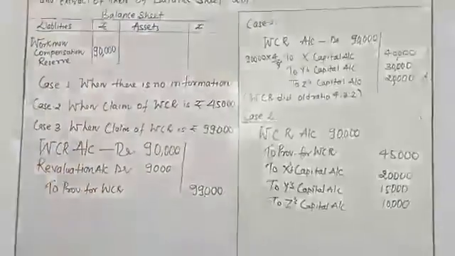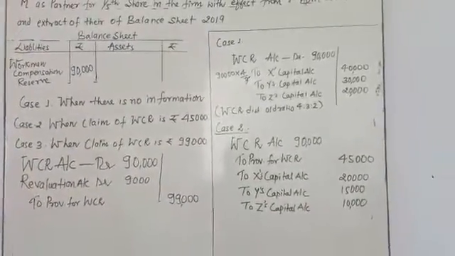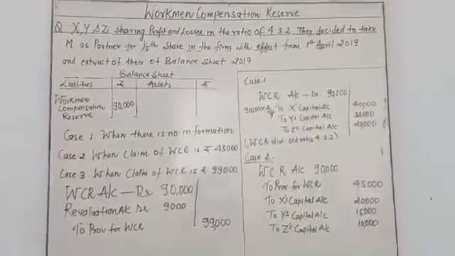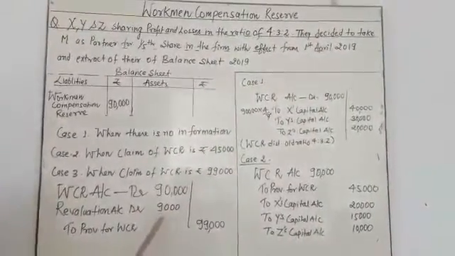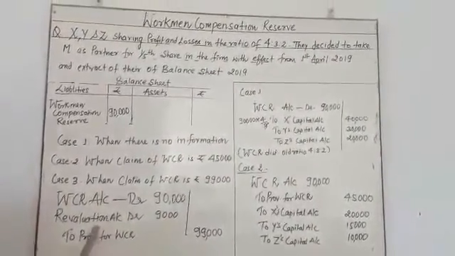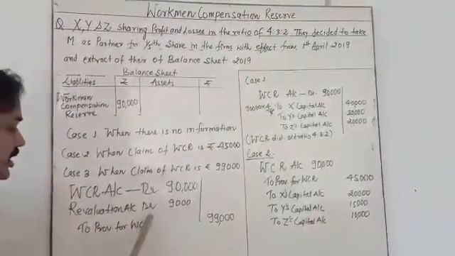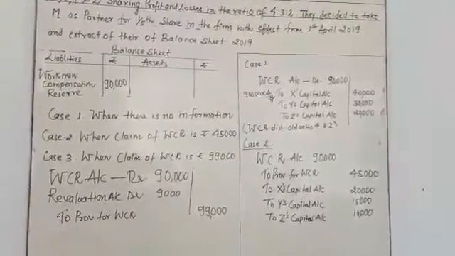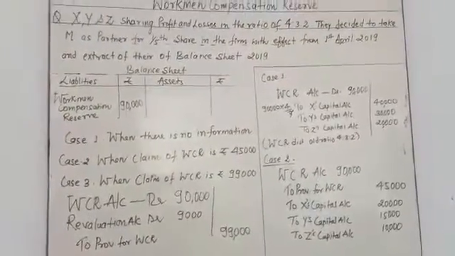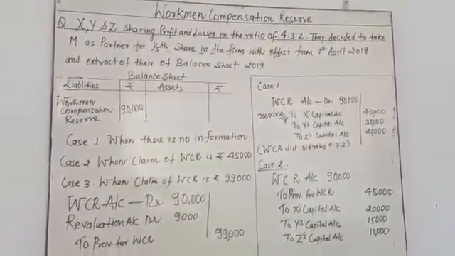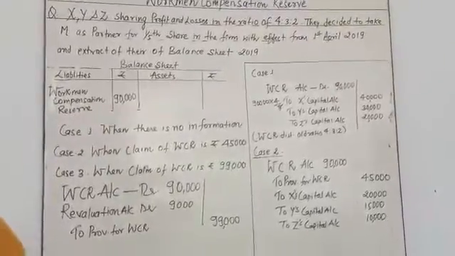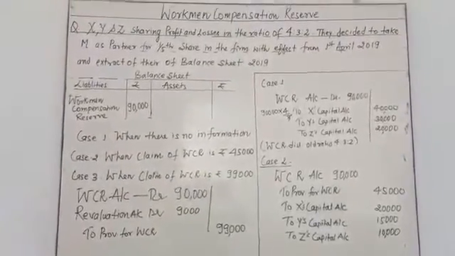So my dear student, it is a case of loss. The 9,000 is going to be adjusted from the revaluation account. So next, you have to pass an entry in the revaluation account for X, Y and Z.